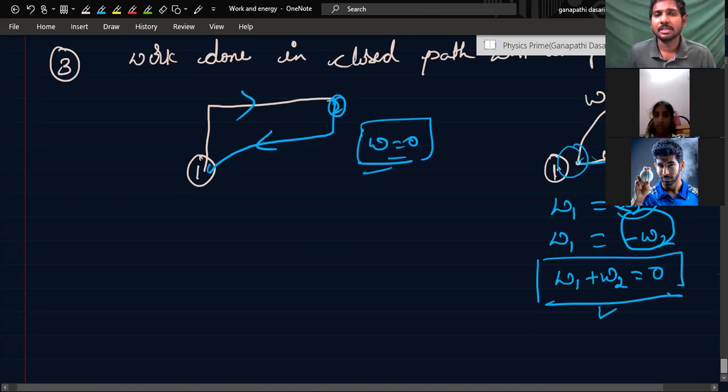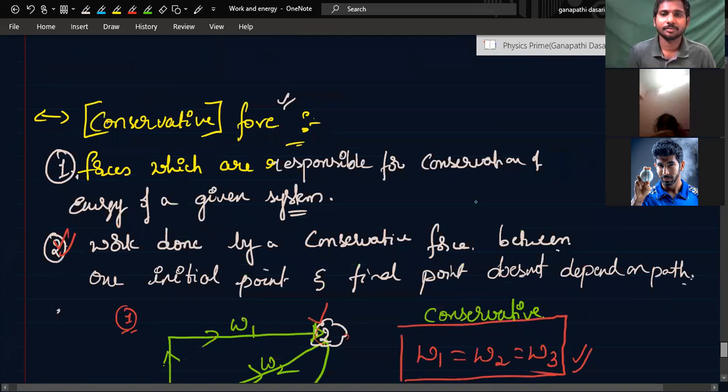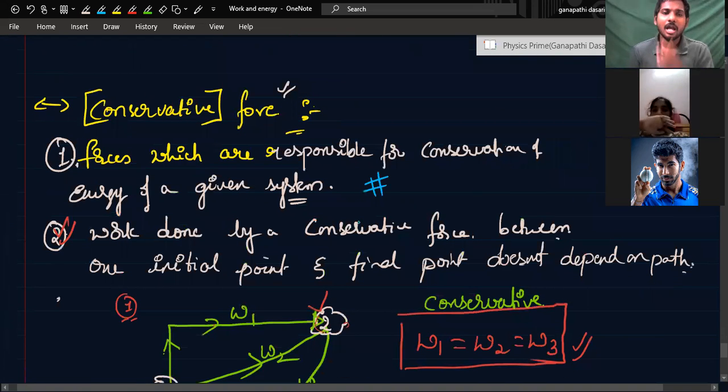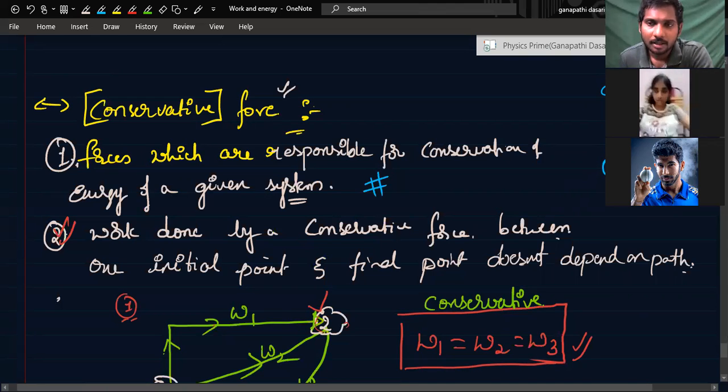Now coming to your first point. Forces which are responsible for conservation of energy of a system, you see here. In our first year topics, you will see gravitational force, spring force is a conservative force. In secondary topic, electrostatic force is also a conservative force.